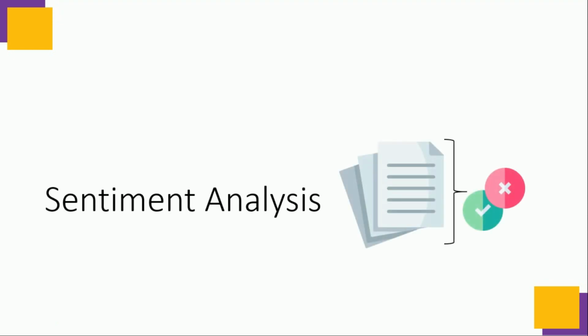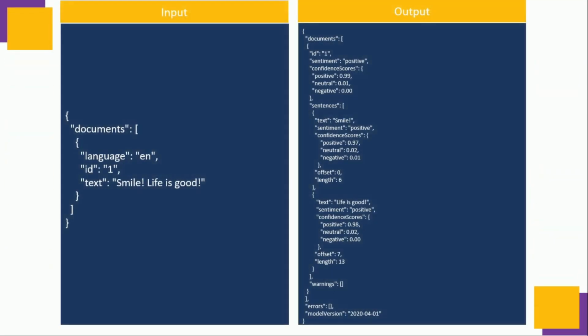Third is sentiment analysis. This service can be used to capture the sentiments of people. People write some kind of review, then we can judge their sentiments, whether they are positive, negative or neutral, with some confidence scores. So let's see an example of it. In the document we can see the language is English and the text is smile, life is good.